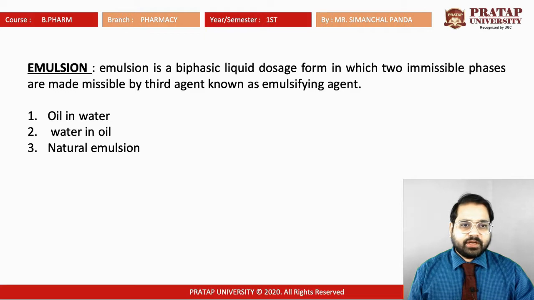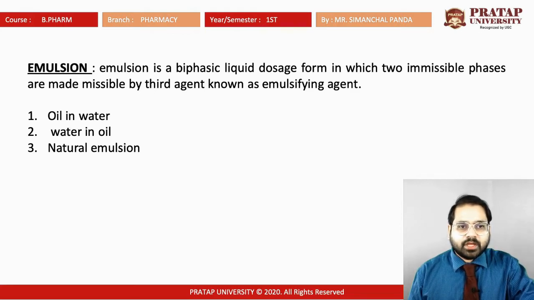One is a liquid, and the other may be a liquid or a solid. If two immiscible liquids are present, that is the emulsion, a biphasic liquid dosage form. If one phase is liquid and the other is solid, that is the suspension. The monophasic liquid dosage form may be an elixir or a solution. There are different types of formulations present, but in the case of biphasic liquid dosage forms, we will start with